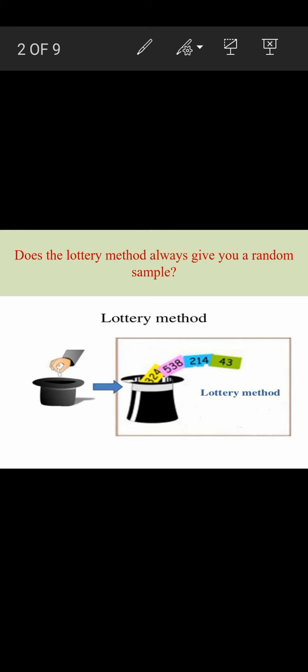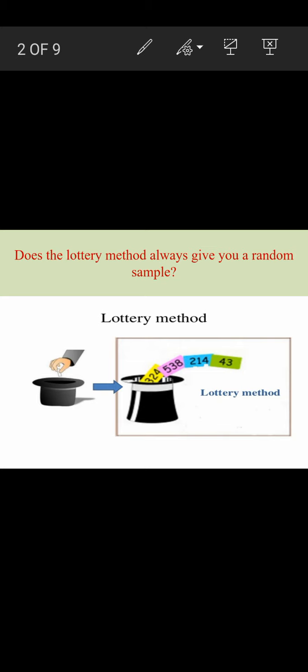They would write the names of popular village people, those who do service for the village areas and those who are familiar and friendly to everyone, on chit papers and put them in a pot, and they would ask one child to come and take one chit paper. Whatever name comes in the chit paper, that person is considered the village head, isn't it? That is the lottery method. So here each and every person in the village gets an equal chance of being selected.